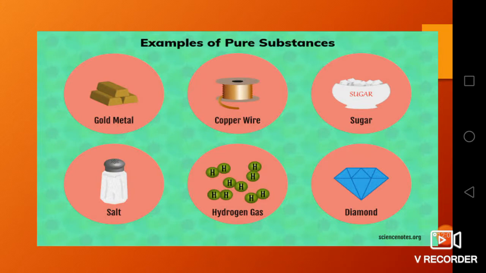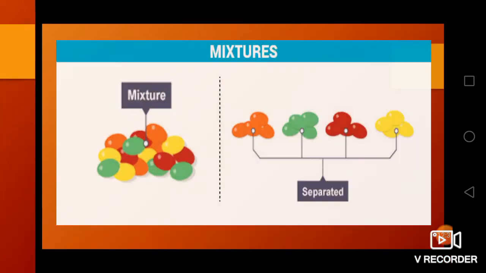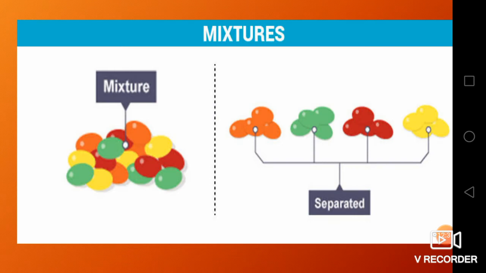So here you can see few examples for pure substance. They are gold metal, where we cannot split the gold into simpler substances by means of physical and chemical process. Similarly, copper wire, sugar, diamond, hydrogen gas, salt. And few more examples are carbon, nitrogen, oxygen, calcium, chlorine, etc. They are also examples for pure substance.